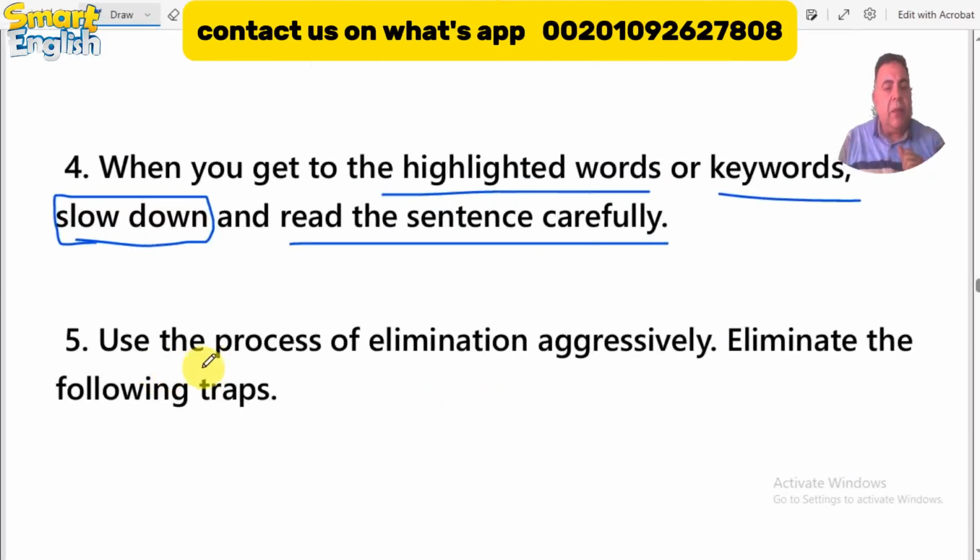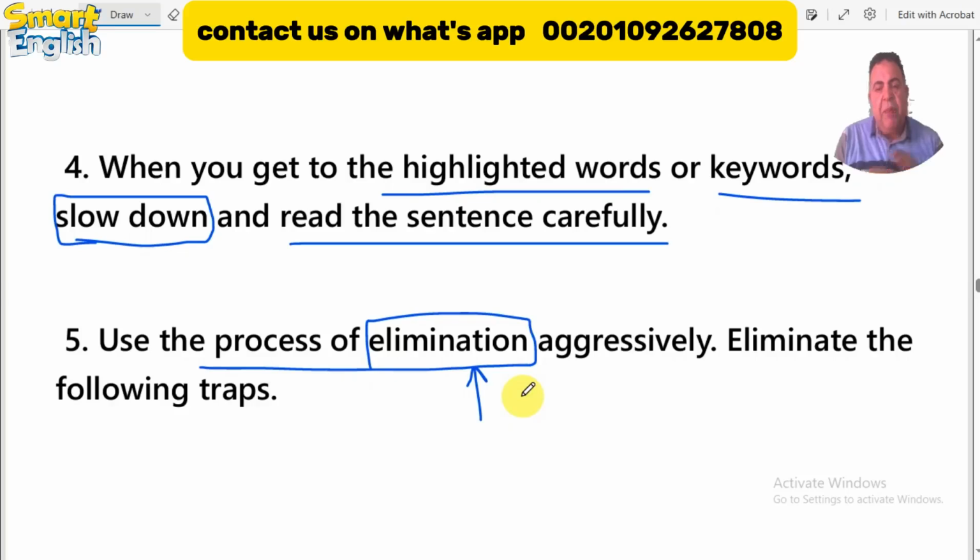Number five, use the process of elimination. The process of elimination, as all of you know in the test today, is very essential and crucial for all test takers. Because if you eliminate the wrong answers from the first time, you will find that you have only one or maybe two choices that may be the right answer. So eliminate the answers that don't belong to the text, maybe using other information, maybe not related to the topic. Eliminate all of these kinds of choices, and eliminate the following traps.